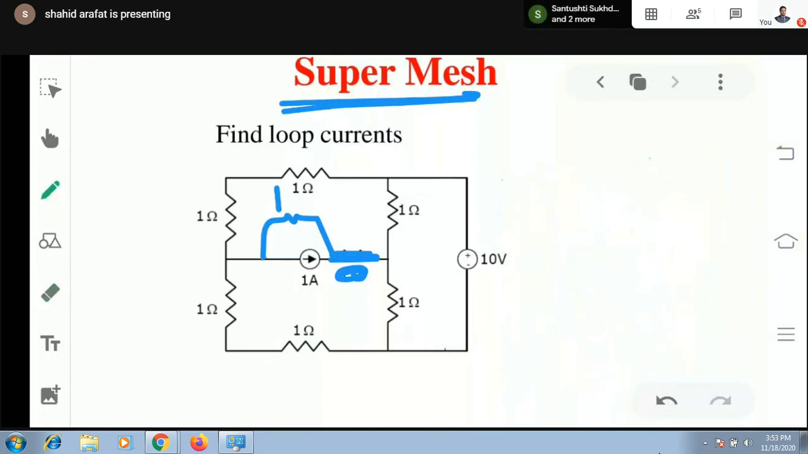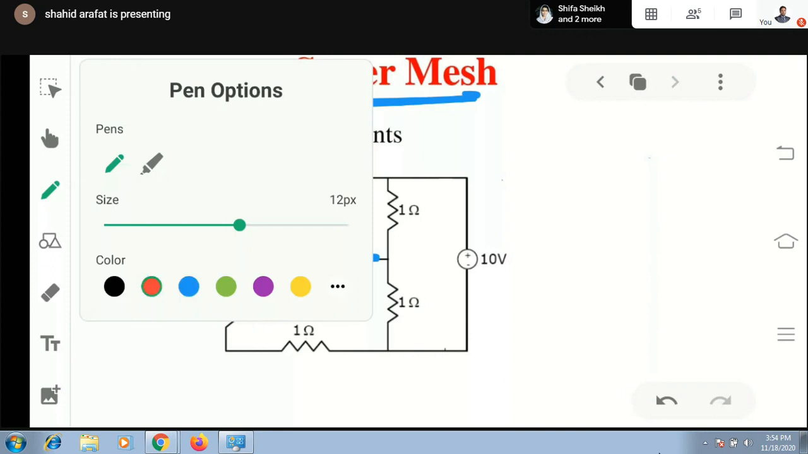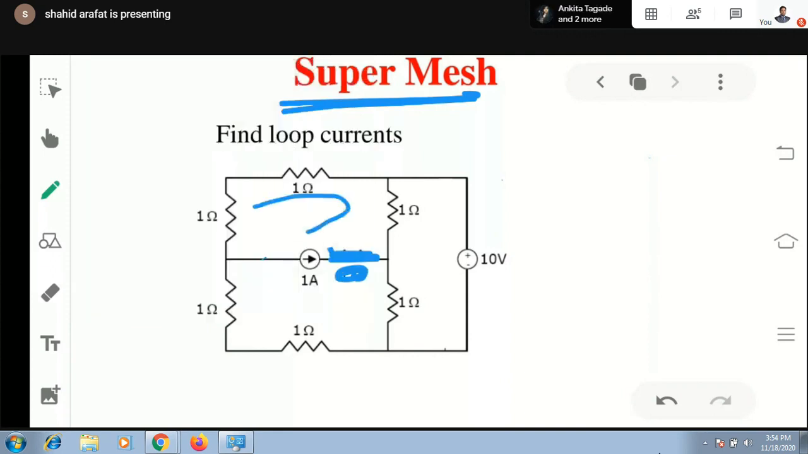Here, the current source is connected between two meshes. So this problem comes under the category of super mesh. Okay. So if we are going for super mesh, if I consider this I1, this one is I2, and this one is I3. Here you can see this is the normal mesh. This is a normal mesh with a voltage source as well as resistances. So you can simply apply a normal equation for this particular mesh.